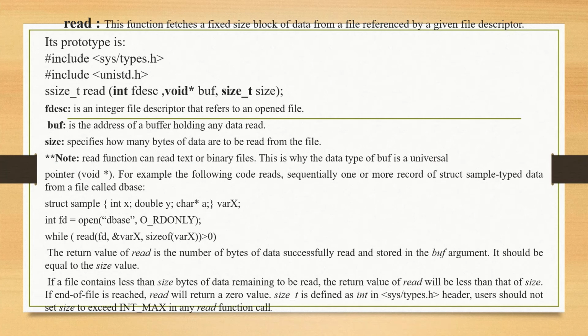This is why the data type of buf is universal, for which you use the pointer void star in the prototype of the function. The following code reads sequentially one or more records of a structure type from a file called database.